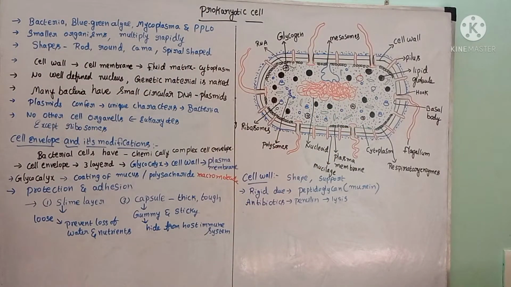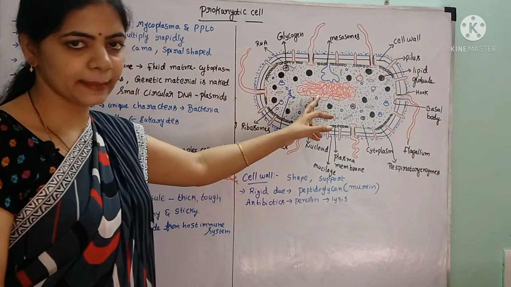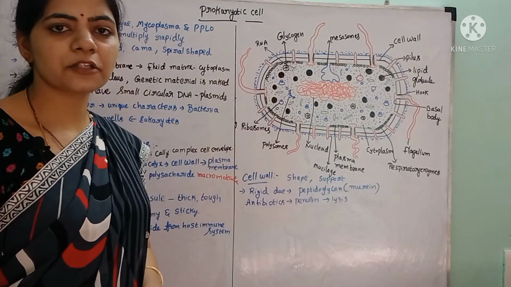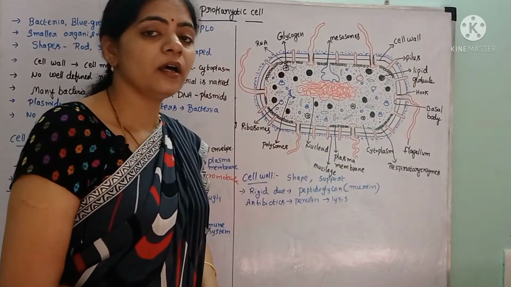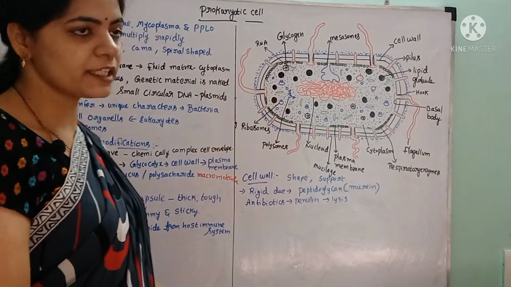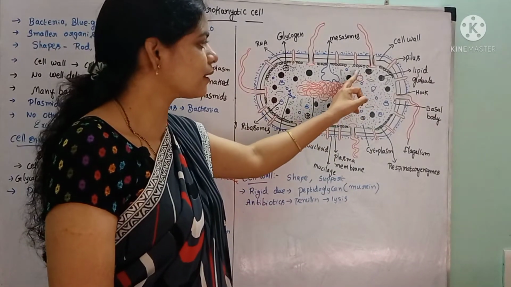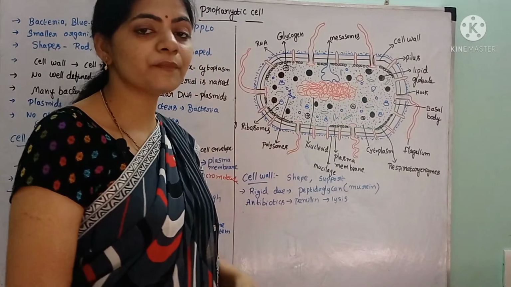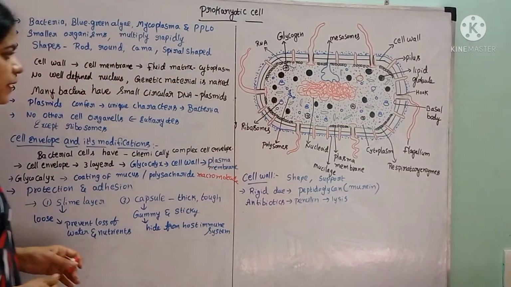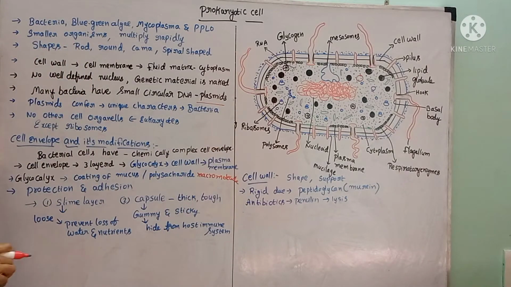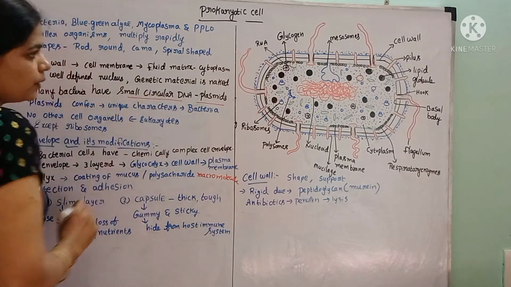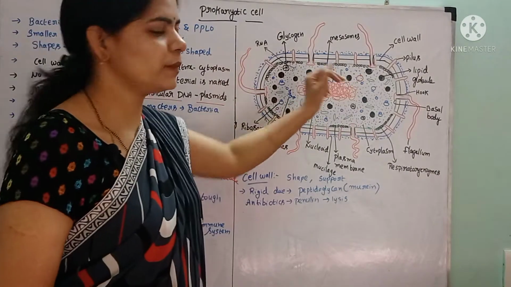naked genetic material. And in many bacteria, this is the chromosomal DNA, and some of the bacteria, in addition to this chromosomal DNA, consist of extra chromosomal DNA which is in the form of a circular structure that is called as a plasmid. So some of the bacteria, not all the bacteria, consist of extra chromosomal genetic material which is in small circular form, that is called as plasmid.